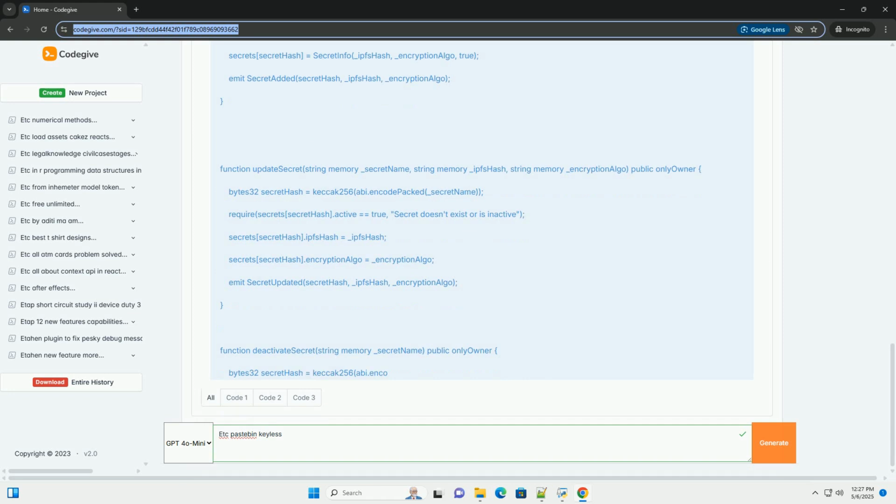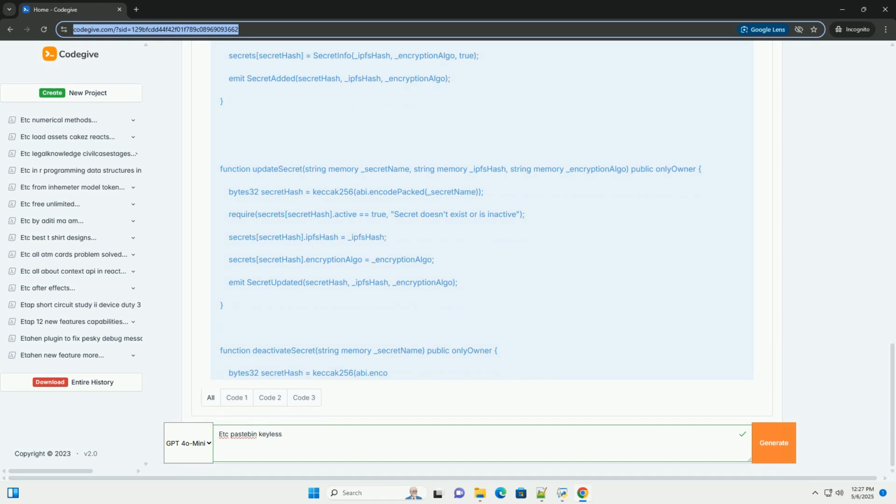4. The add secret to contract function creates a Web3 contract instance using the ABI of your secret keeper contract and the contract address. It calls the add secret function on the contract, passing the IPFS hash and encryption algorithm, and waits for the transaction to be mined. 5. The main function sets the secret value. It calls encrypt and store secret to encrypt and store the secret on IPFS. It calls add secret to contract to store the secret's metadata in the smart contract.